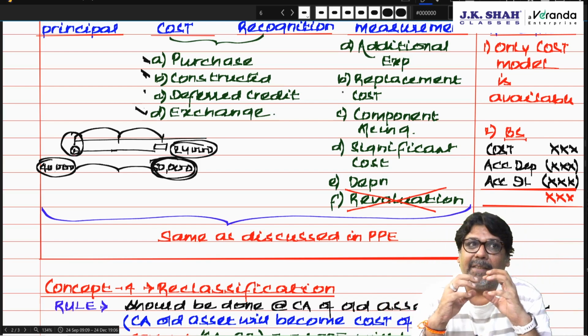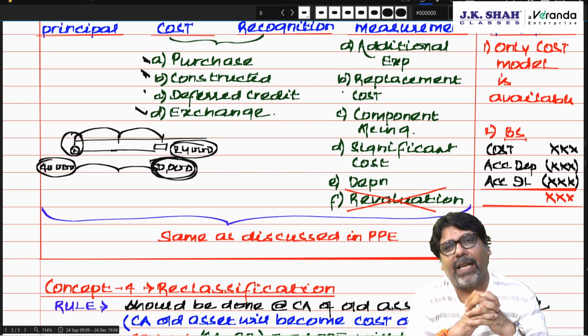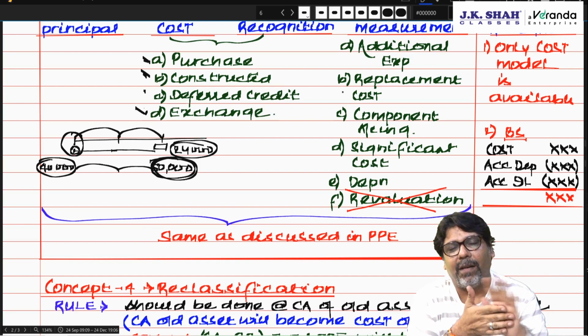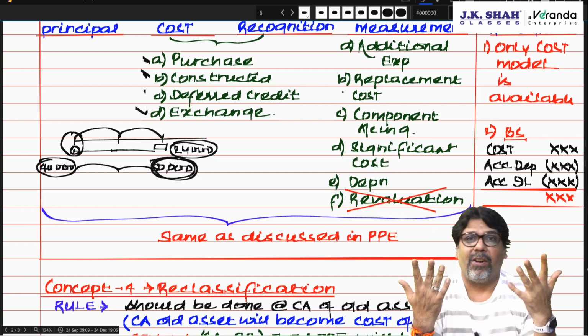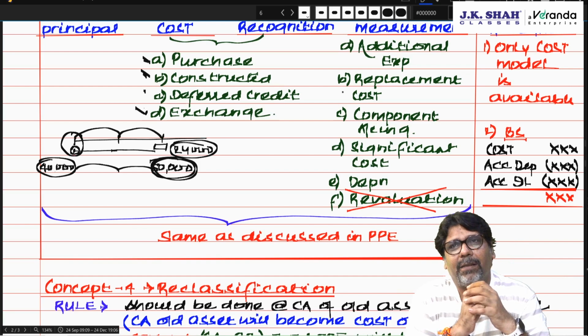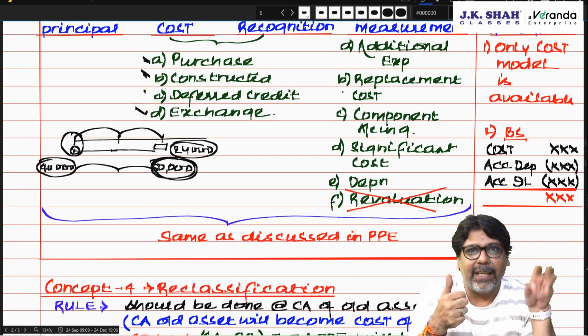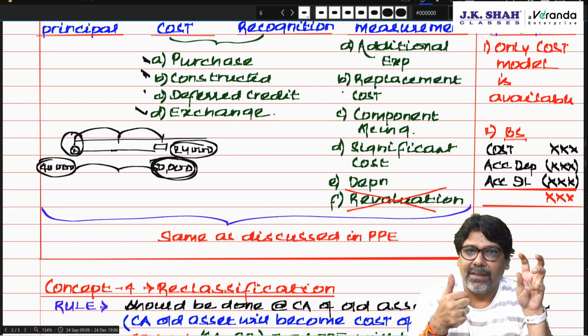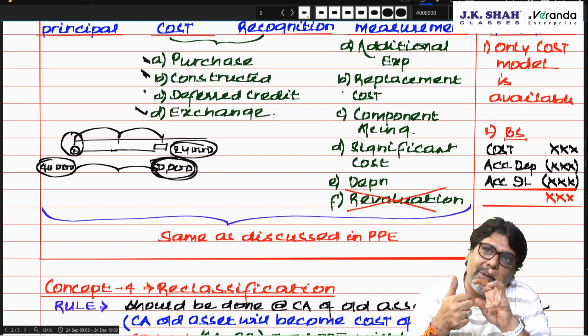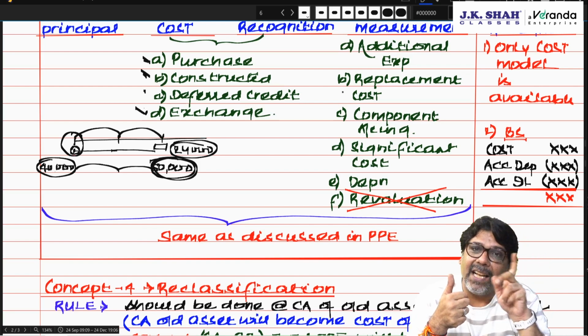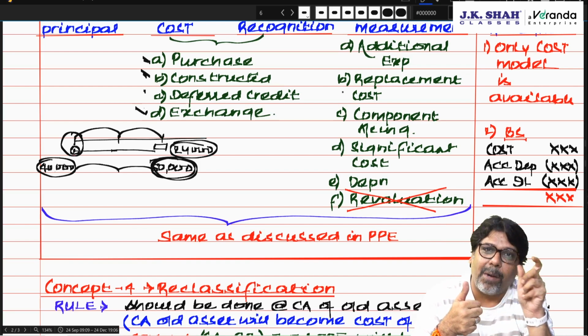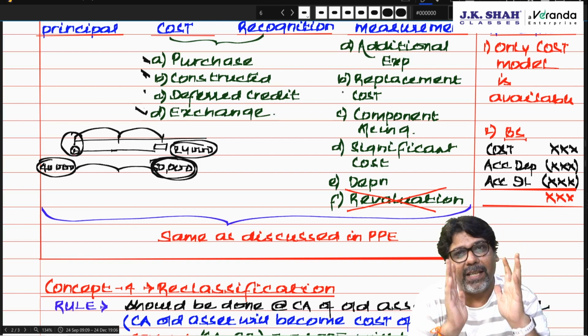But in the balance sheet, you cannot show this asset at revaluation. So the revaluation model for investment property is not available. Sir, why is the revaluation model not available? If you revalue investment property, you will create an OCI item. Correct? And that OCI, when an investment property is sold, that means you are creating a reserve.